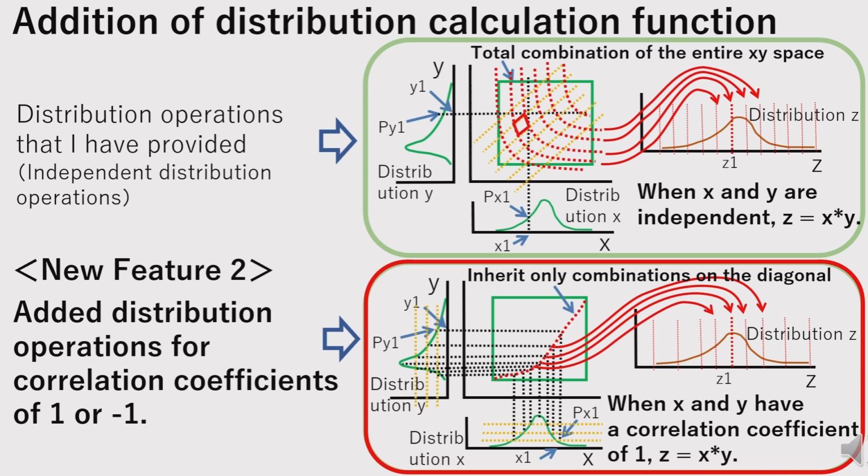This means x and y are paired 1 to 1, and their weights are non-linearly adjusted based on the shapes of their distributions. With this new feature, for a correlation of +1, an upward-sloping diagonal curve is calculated. For a correlation of -1, a downward-sloping diagonal curve is used. This allows us to compute the resulting distribution from these perfectly correlated cases. In the following sections, I will explain how we use this new feature along with the balance function to construct models and run simulations using distributions of income, demand, and corporate product supply.